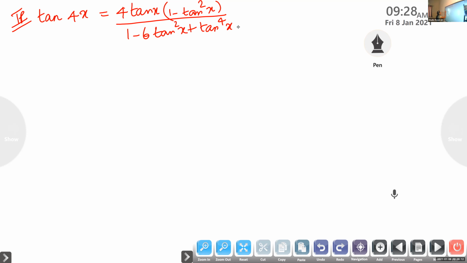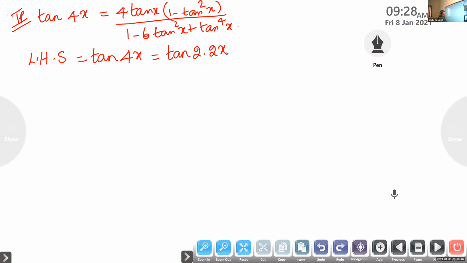Here children, let us start from LHS. In LHS we have tan 4x. It is not compulsory all the time to start with LHS. I think you will be familiar with proving trigonometric identities. You can start from LHS or from RHS. Here we are starting from tan 4x. We know the formulas for tan 2a and tan 3a only, so we can write tan 4x as tan of 2 into 2x.